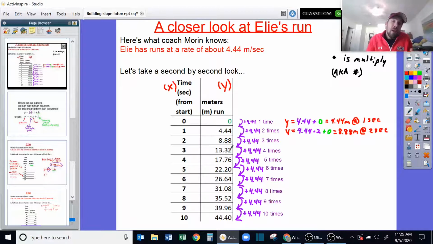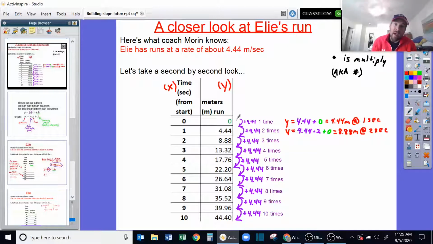But as I said, math is about telling a story, and we certainly want it to be clear. But sometimes we want to get to the finish. We want to get to the point of the story because that's what we're interested in. That's the problem that we're trying to solve. So what I want to notice here is that I'm purposefully using this language. I started at 0. I added 4.44 one time. That gets me to 1 second.